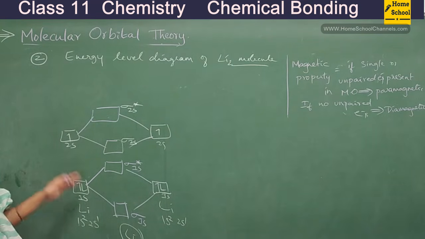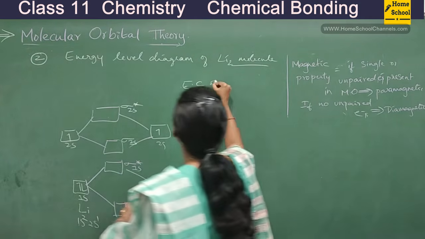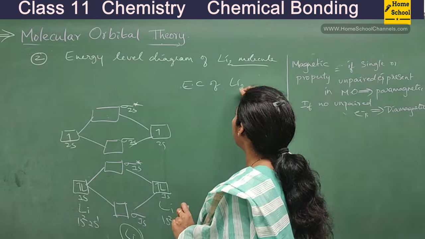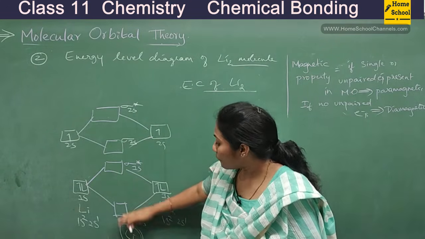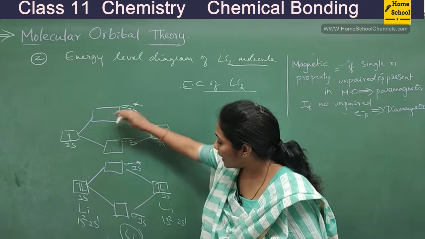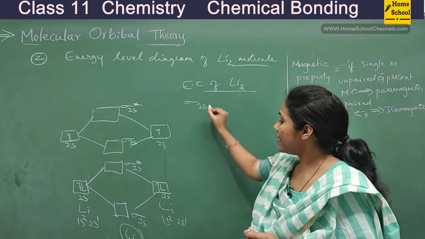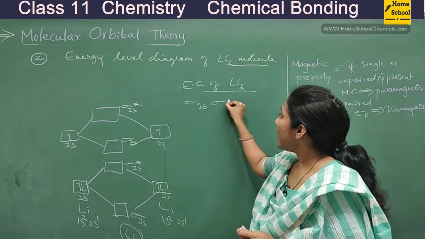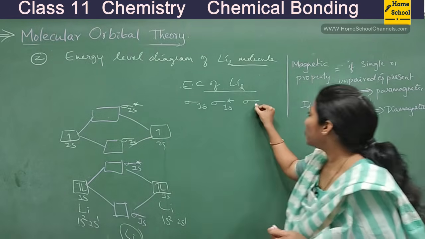Now let's write the electronic configuration of the Li2 molecule. What molecular orbitals are there, guys? Come from the orbital which has less energy. Least energy is shown by sigma 1s. Next, sigma star 1s. Next, sigma 2s.